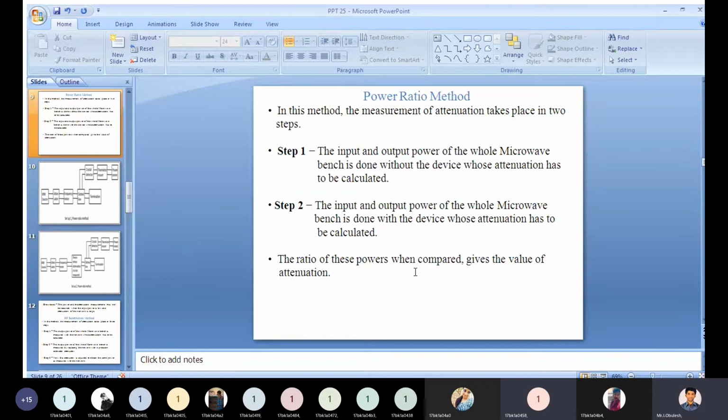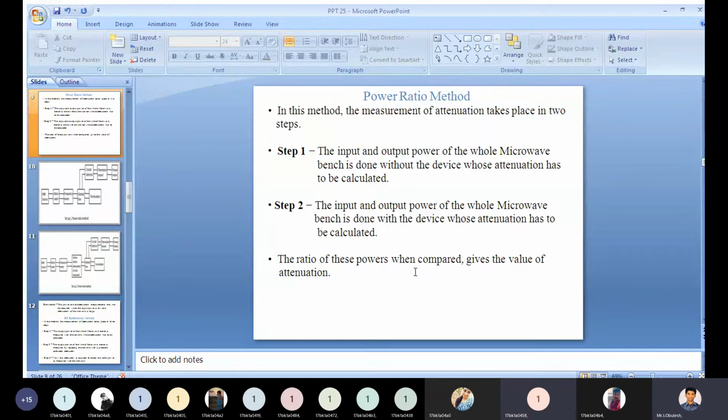Step 2 is that the input and output power of the whole microwave bench is measured with the device whose attenuation has to be calculated. Step 1 is without the device, step 2 is with the device. The ratio of these powers when compared gives the value of attenuation.